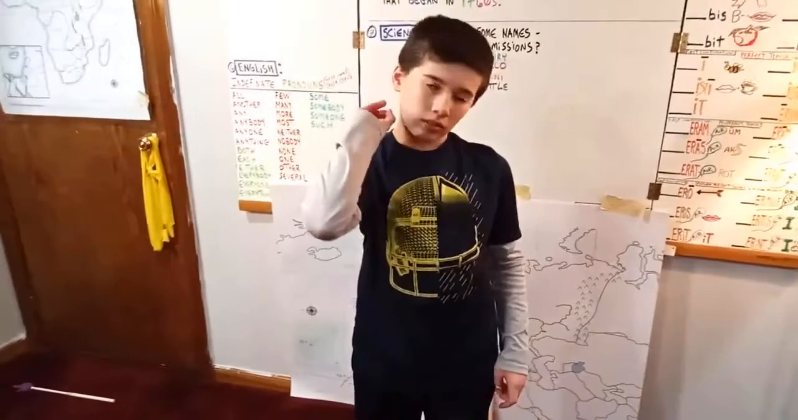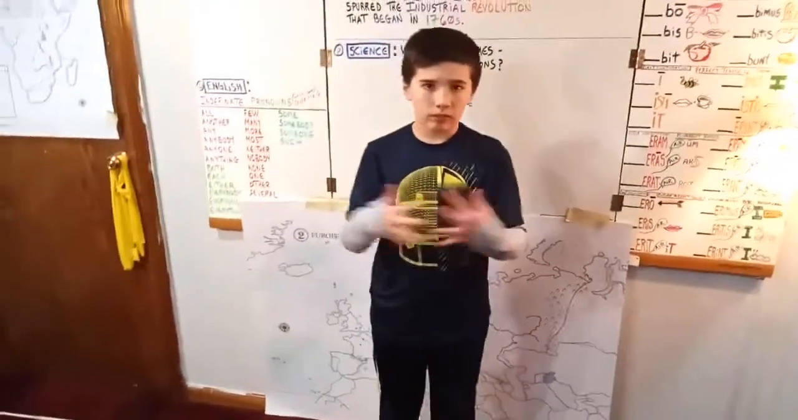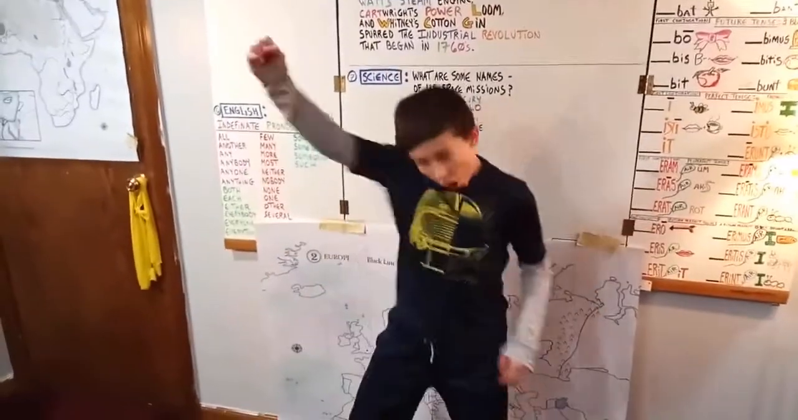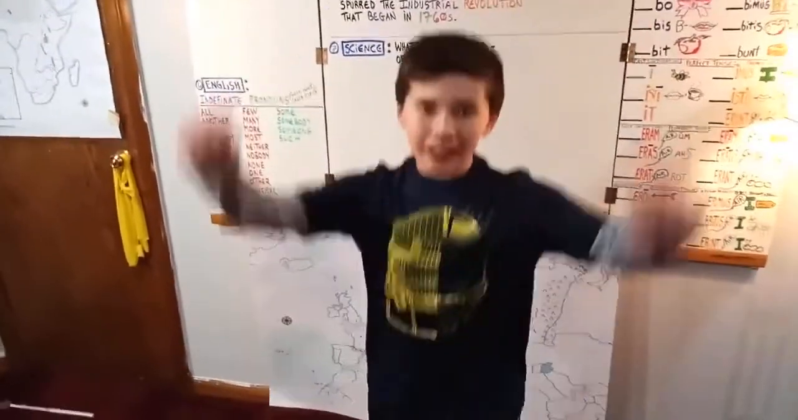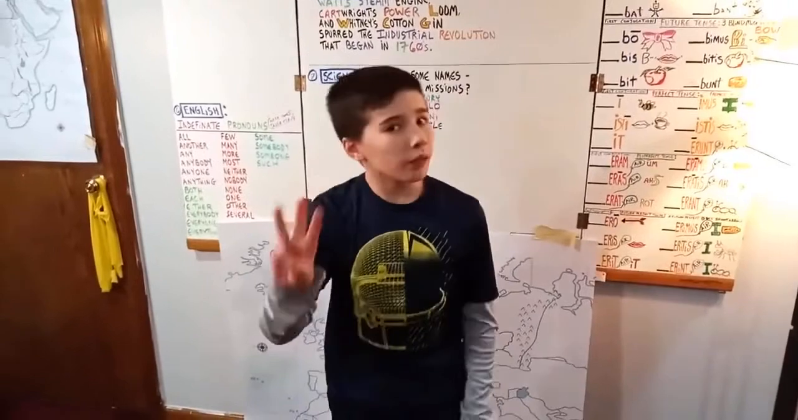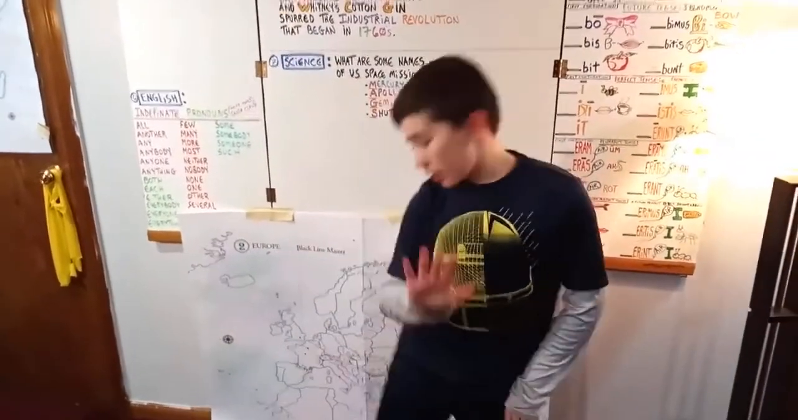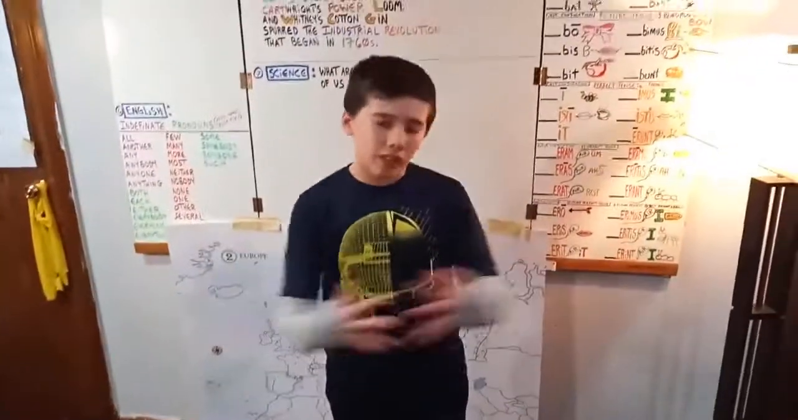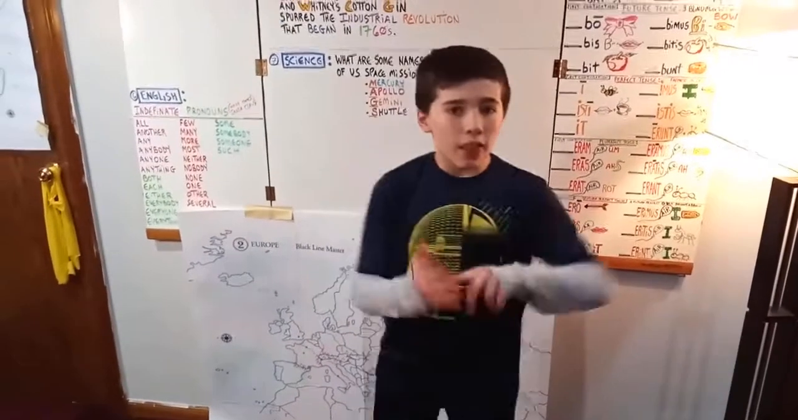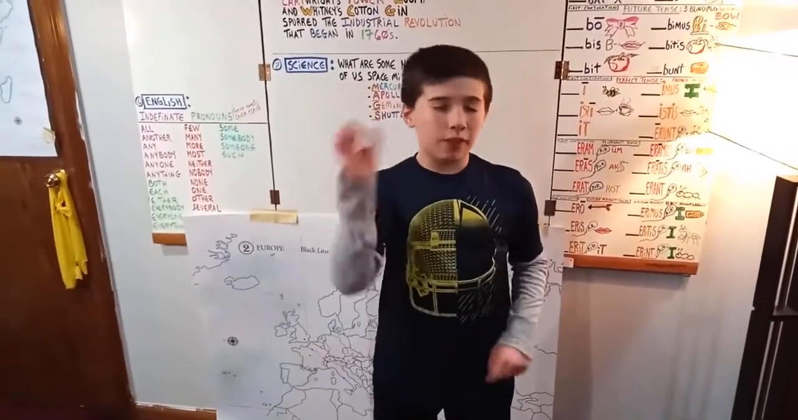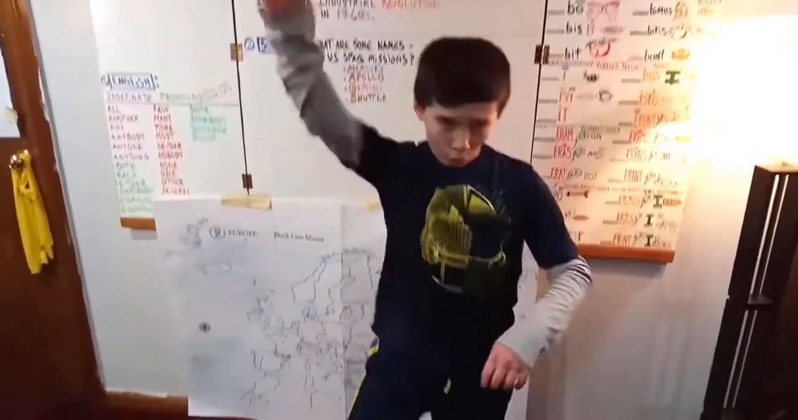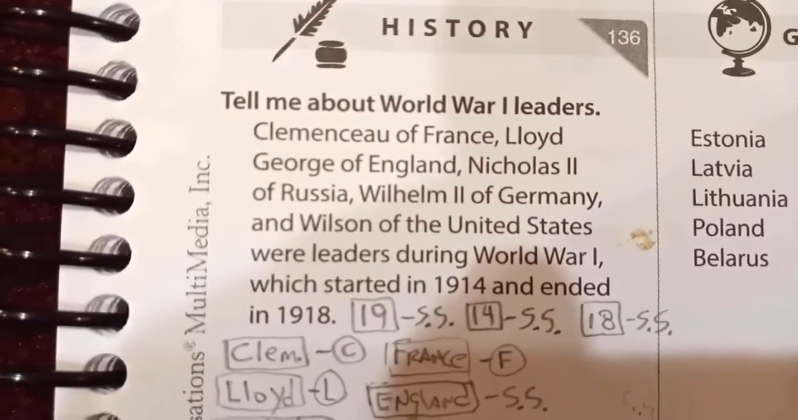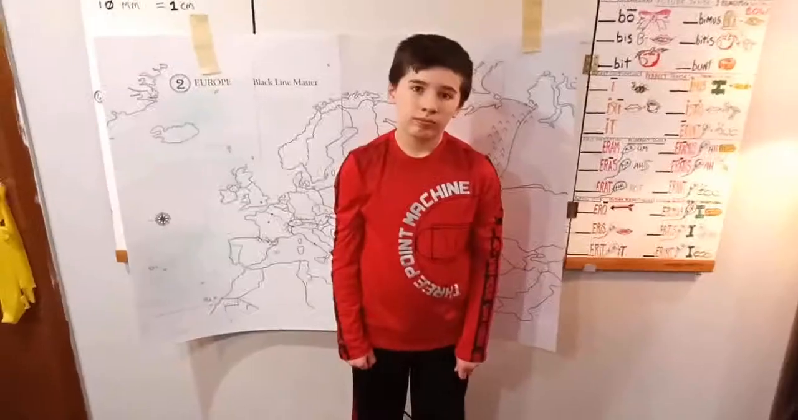So here we go. Tell me about the Industrial Revolution. Choo, choo! Watt's steam engine, Cartwright's power loom, and Whitney's cotton gin spurred the Industrial Revolution that began in the 1760s. Woo, woo.